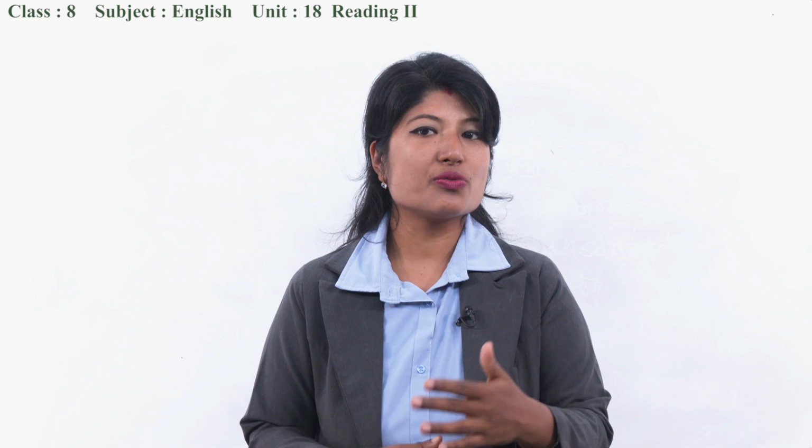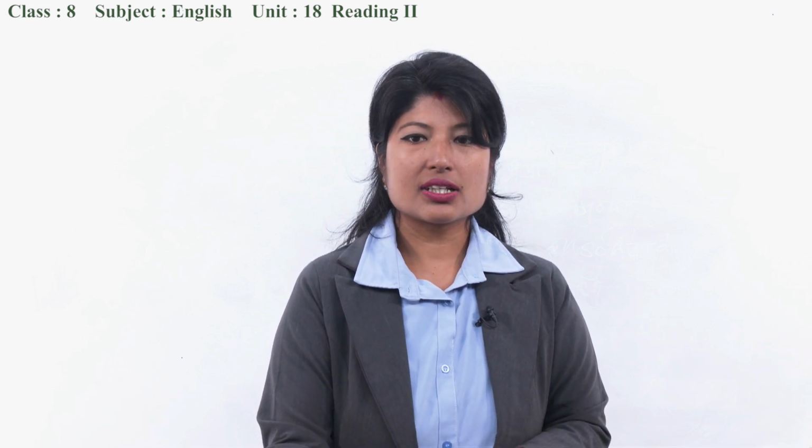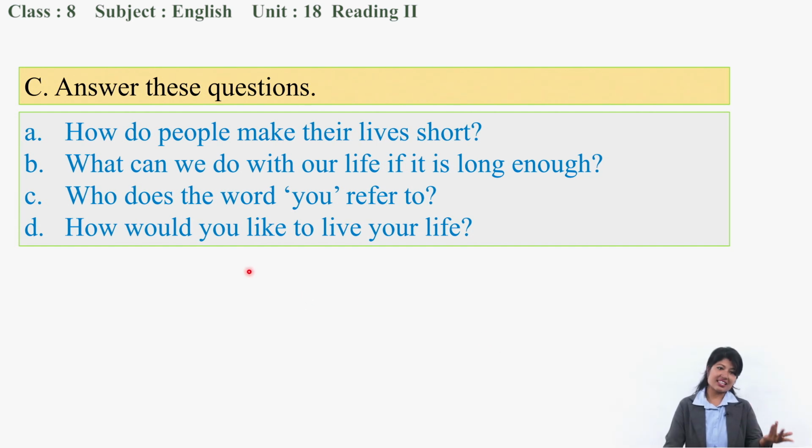We are to move to the next exercise. So what is that? Let's see. Exercise C. Answer these questions. Okay, we have 4 questions over here. How do people make their life short? What can we do with our life if it is long enough? Who does the word you refer to? How would you like to live your life? Okay, so only 4 questions we have.